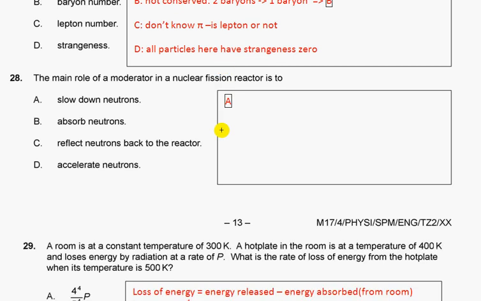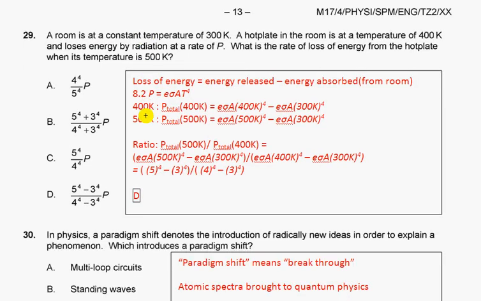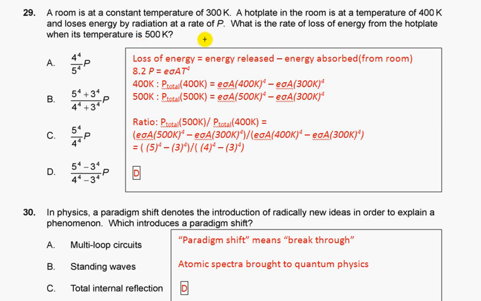Okay, no problem. The main role of the moderator in a nuclear fission reactor is to slow down neutrons. Just memorize. A. Question 29. A room is at a constant temperature of 300 Kelvin. A hot plate in the room is at temperature 400 Kelvin and loses energy by radiation at a rate of P. What is the rate of loss of energy from the hot plate when its temperature is 500?